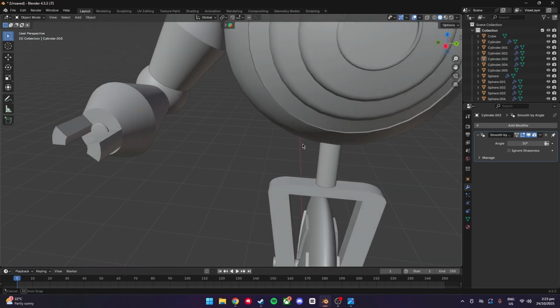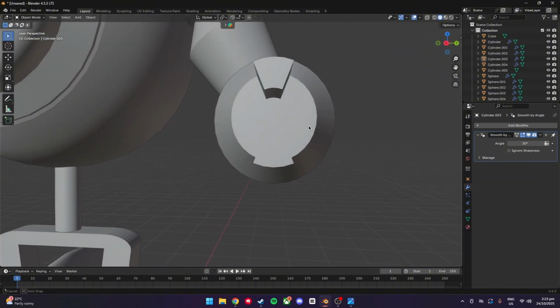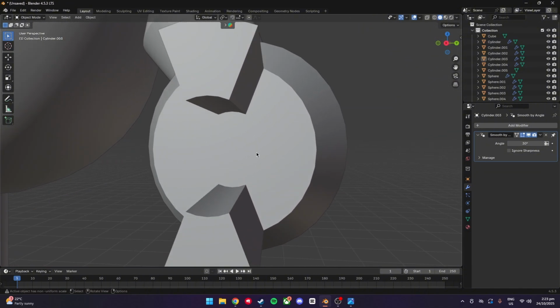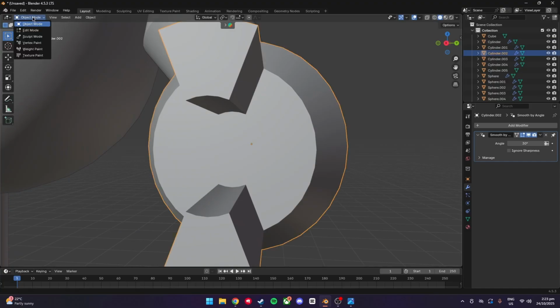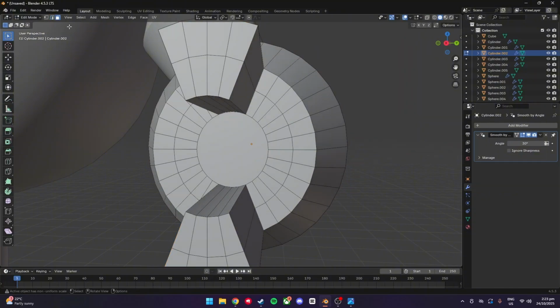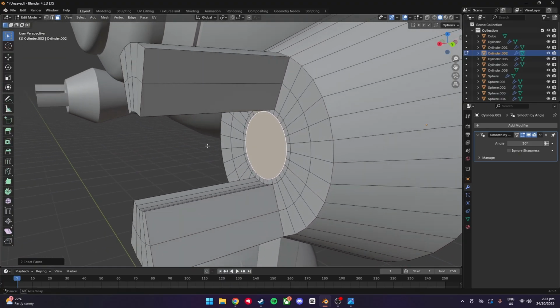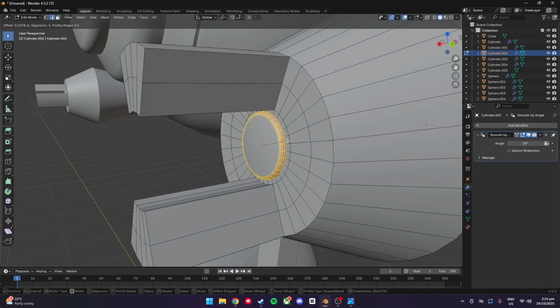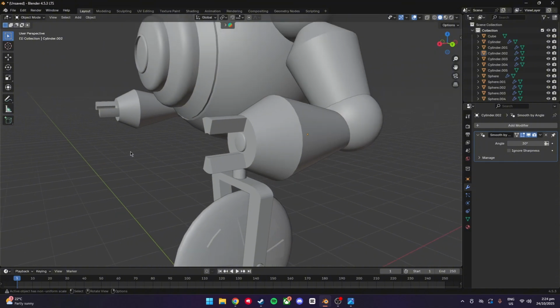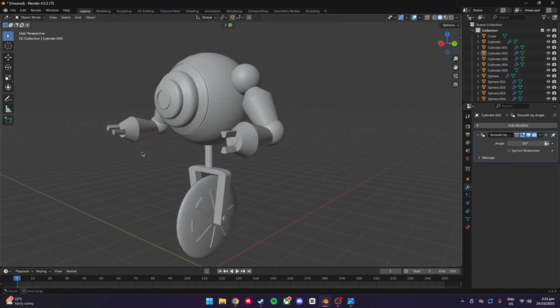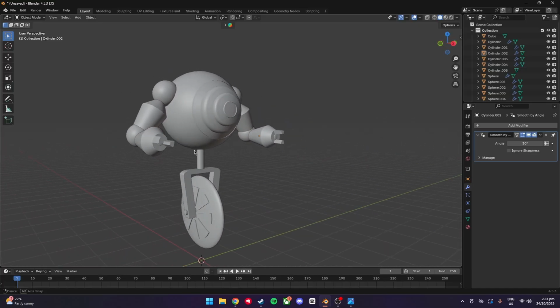I'm just going to do the same thing on the other side. And there we have it, a fully modeled robot.